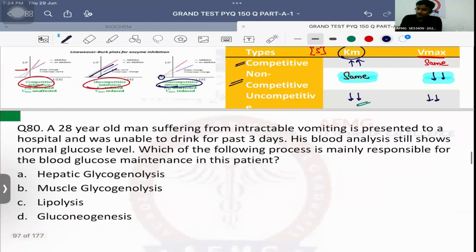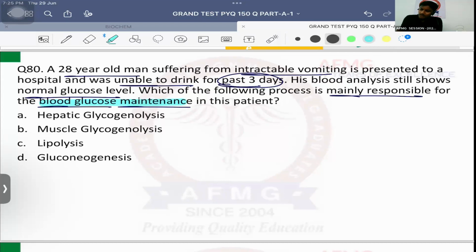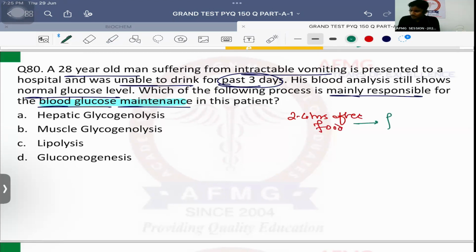Question number 80. A 28-year-old man suffering from intractable vomiting presented to a hospital and was unable to drink for the past 3 days. His blood analysis still shows a normal blood glucose level. Which of the following processes is mainly responsible for blood glucose maintenance in this patient? Now, usually within 2 to 4 hours after food, it is which state, anybody? So 2 to 4 hours after food is the fed state.